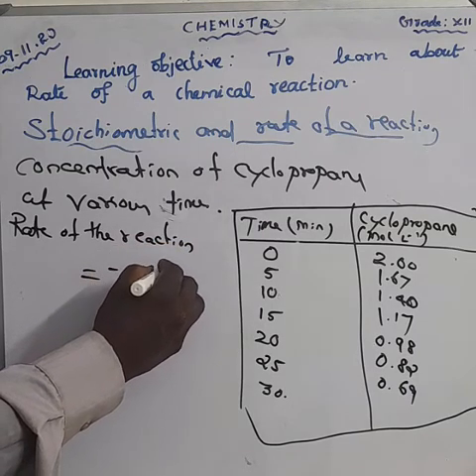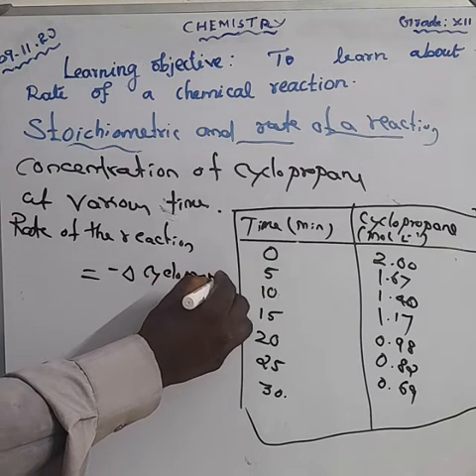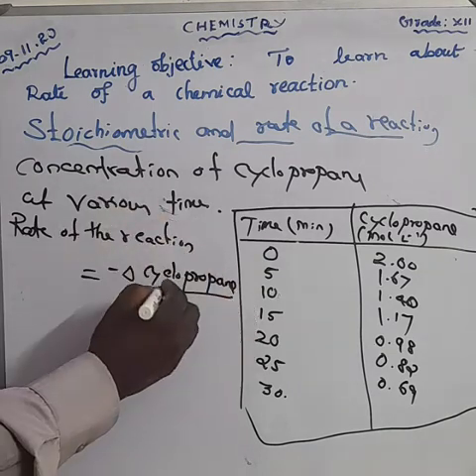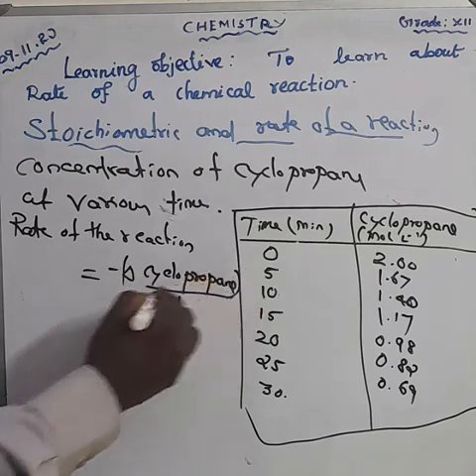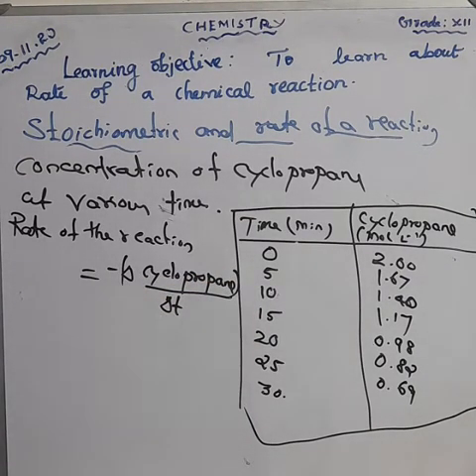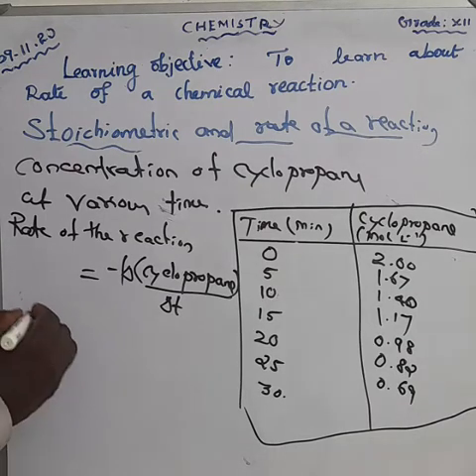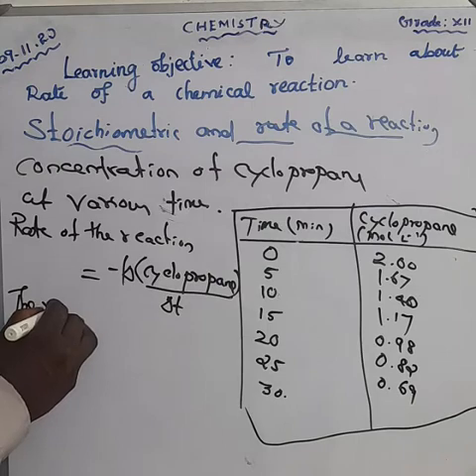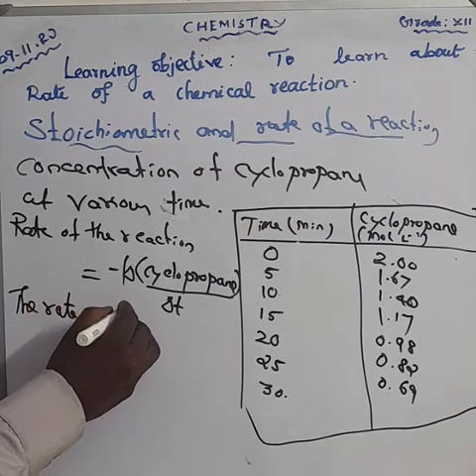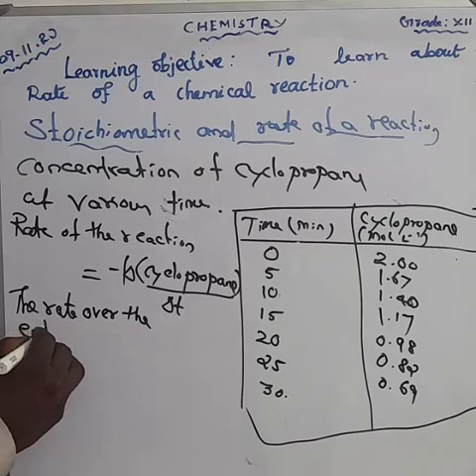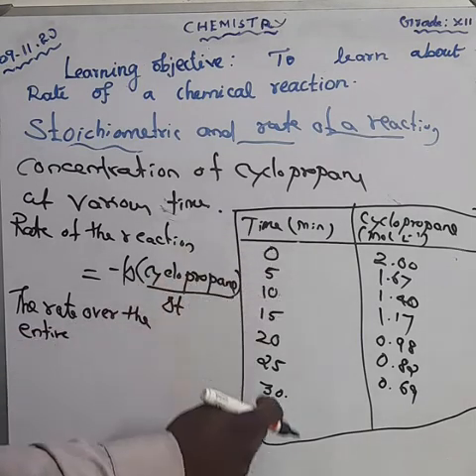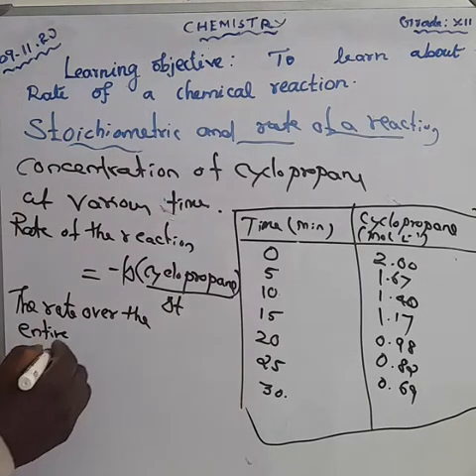Rate of the reaction is equal to delta concentration of cyclopropane divided by change in time, delta T. Here, you should write the overall rate of the reaction, the rate over the entire 30 minutes. How can you calculate it?